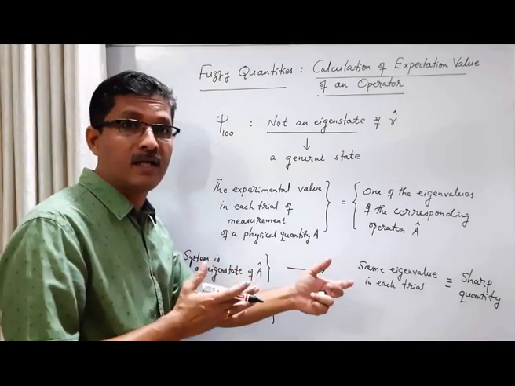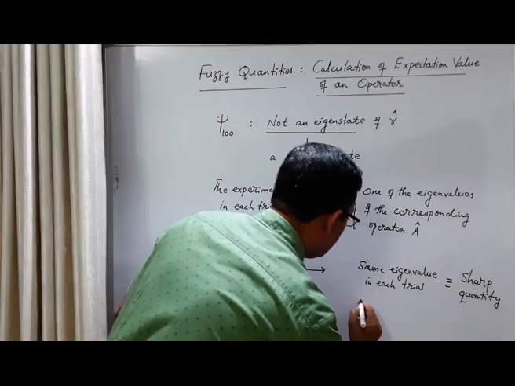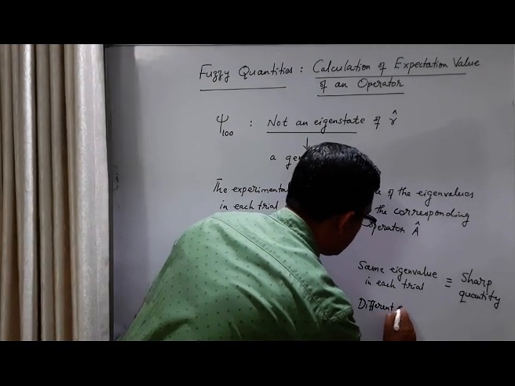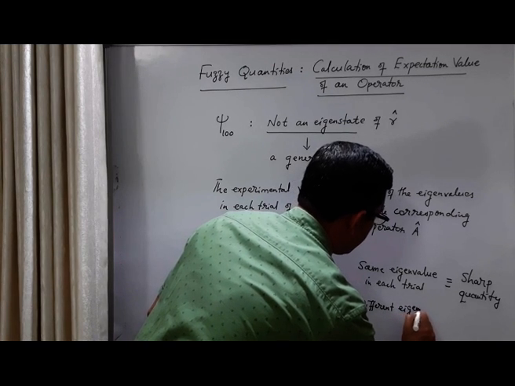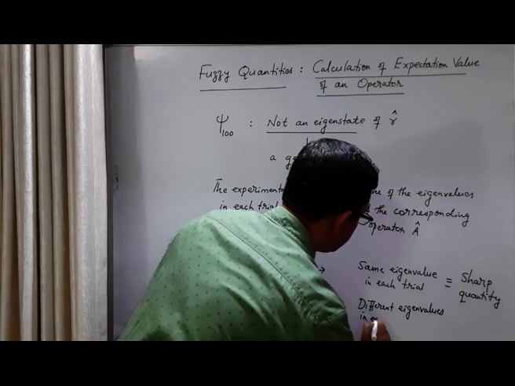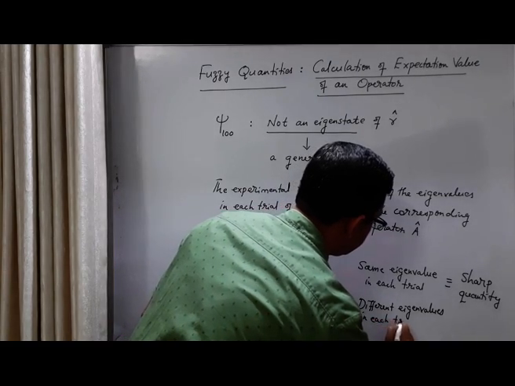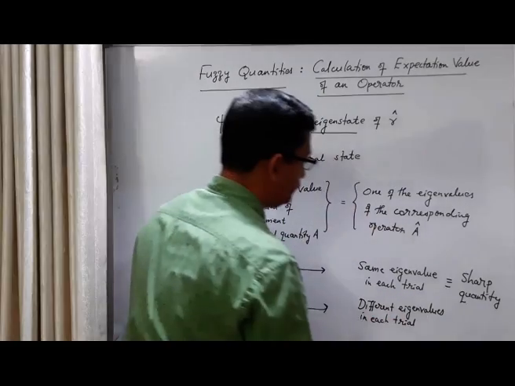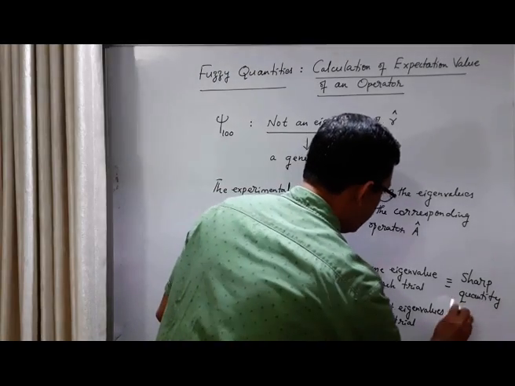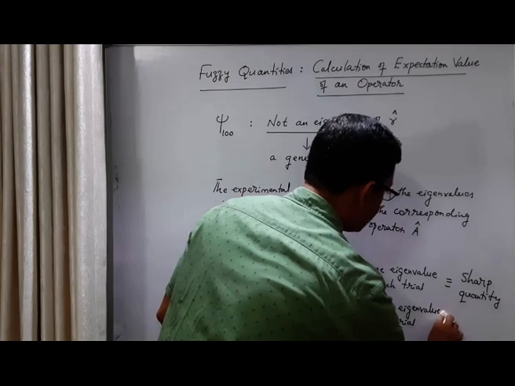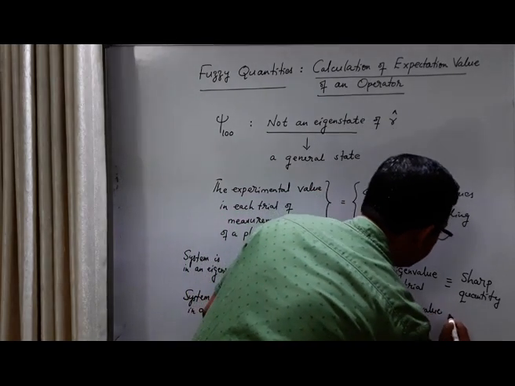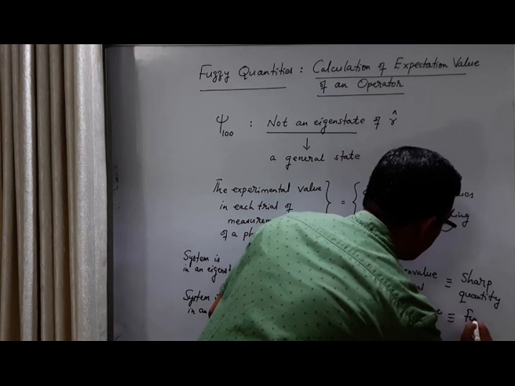We get different eigenvalues in each trial. In each trial we get one eigenvalue, a different eigenvalue in each trial, and this we call a fuzzy quantity.